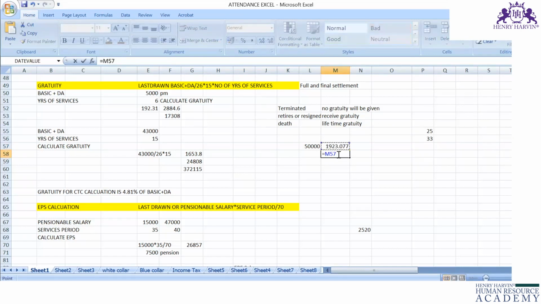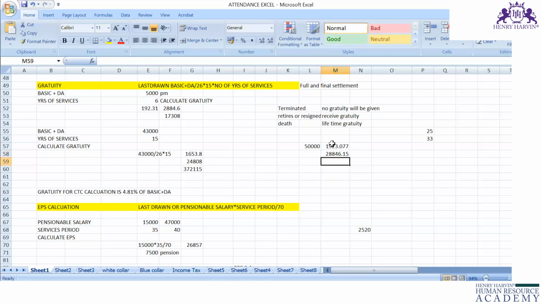This 1 day basic plus DA should be multiplied by 15.